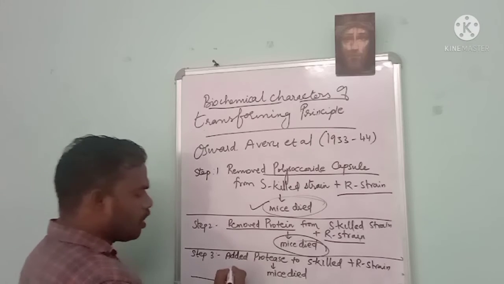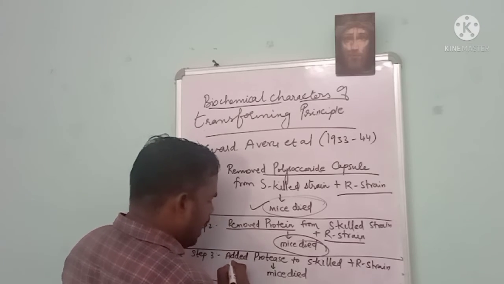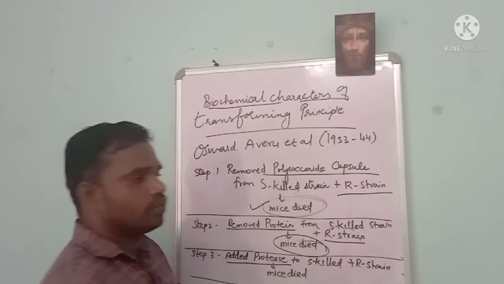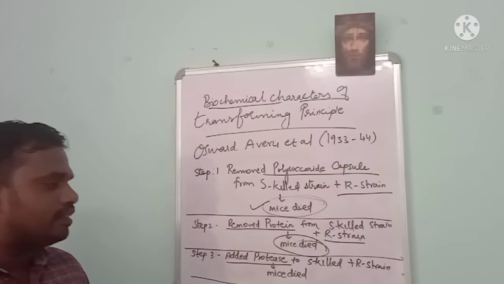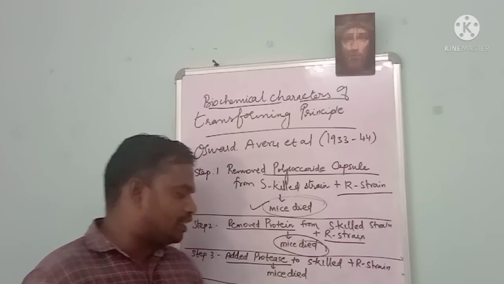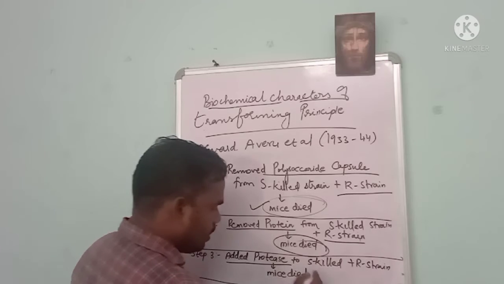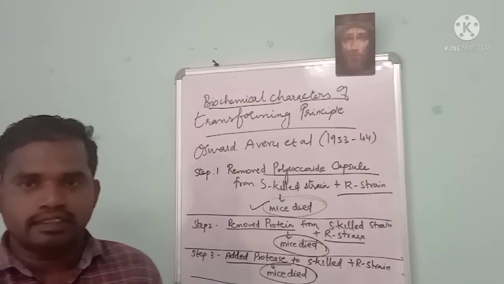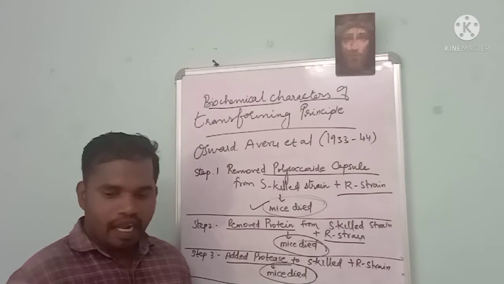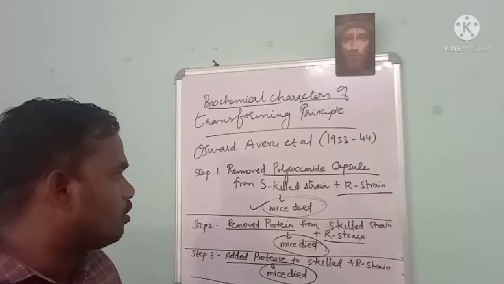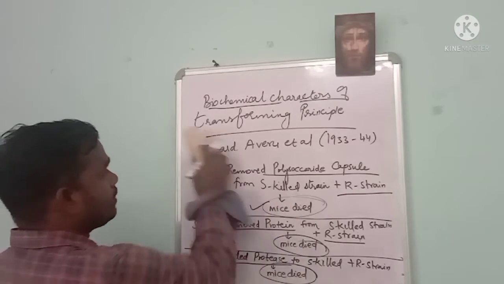Then he went to the next level. He added a protease enzyme to the heat-killed S strain as well as to the R strain. The mice still died. And he was getting a little more enthusiastic. What will happen at the next level?